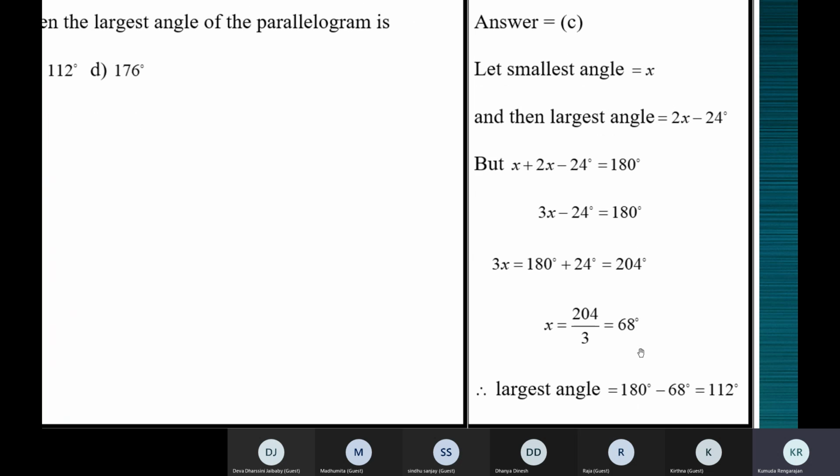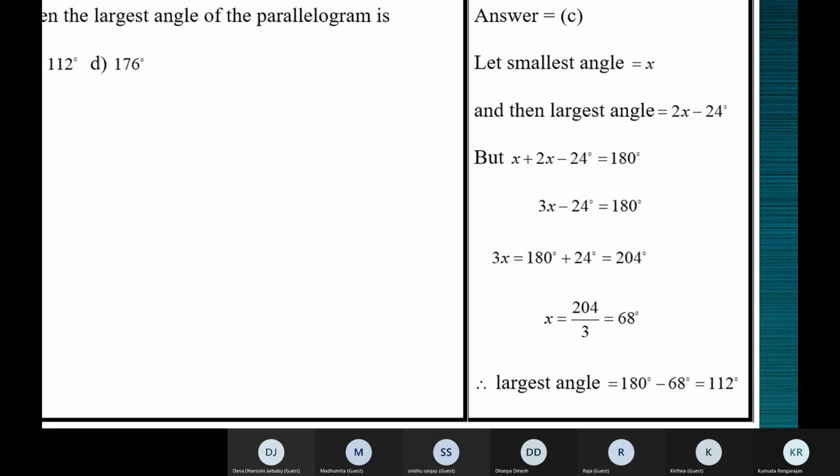On solving this, we find the value of x. x is the smallest angle, but we have to find the largest angle. We found x, but we have to find the largest angle, which is 2x minus 24. You can substitute in this one, or you know they are adjacent angles.